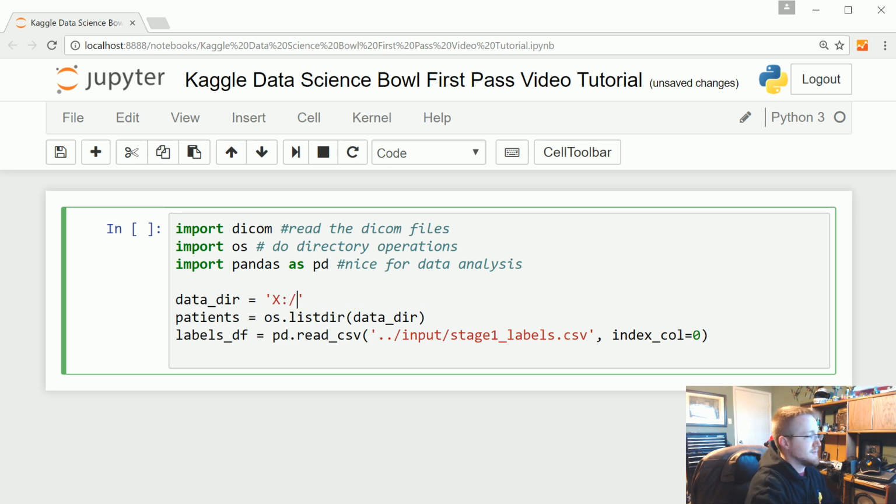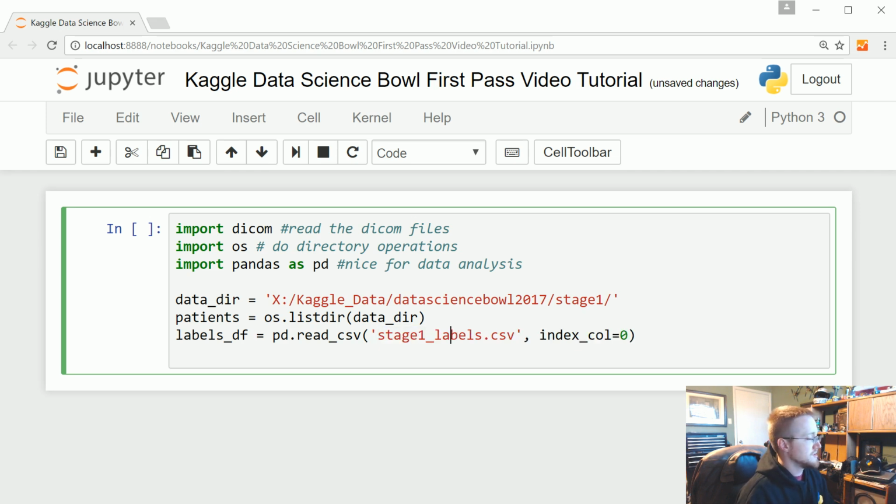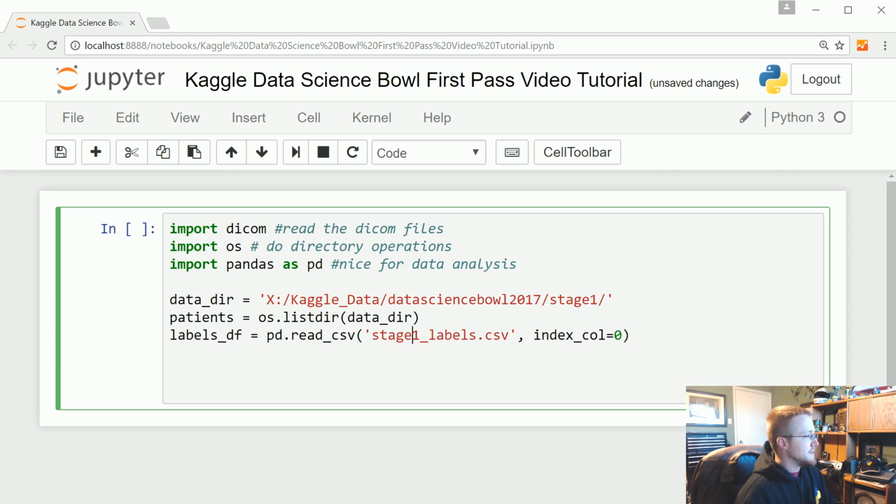Mine are in my X drive, so X for me, and it's Kaggle_data, data science bowl 2017/stage1. Again, this isn't necessarily where your stage 1 will be, it's just where mine is. And then same thing down here, it's basically stage1_labels. I think I actually just put this in the directory I'm working in. My main drive is just a solid state drive, but I don't want to waste 140 gigabytes in my solid state drive, so I put this in one of my larger hard drives. Just make sure wherever these files are, you're pointing to them.